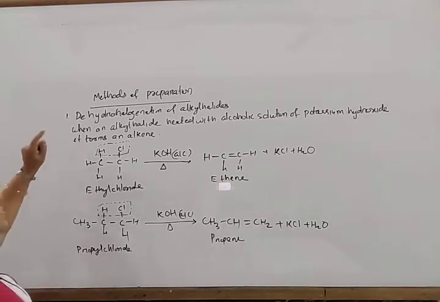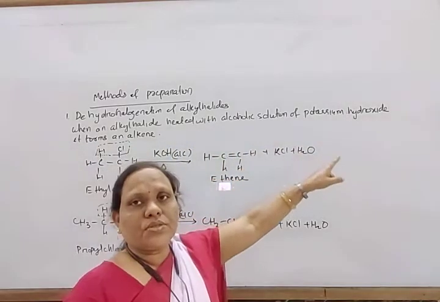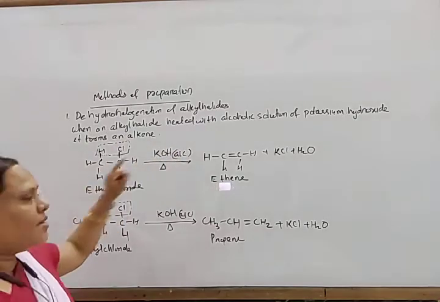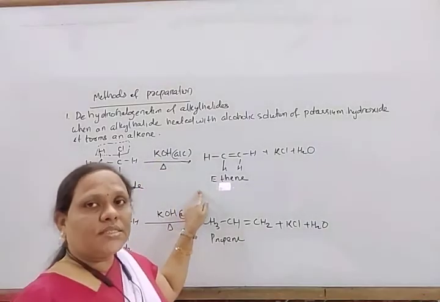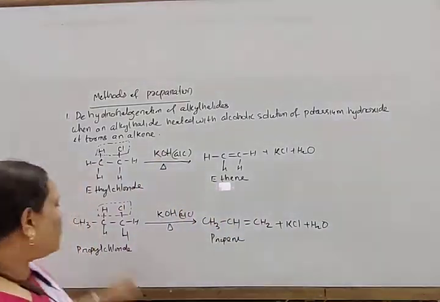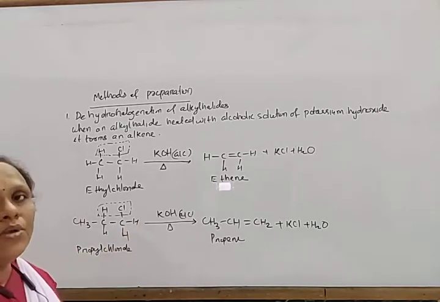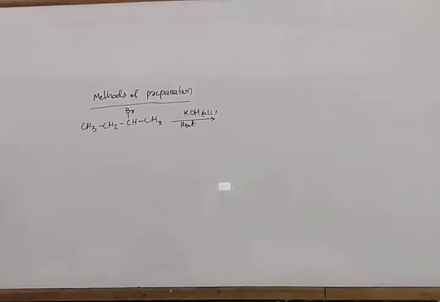So note down this. When an alkyl halide is heated with alcoholic solution of potassium hydroxide, it forms an alkene. For example, ethyl chloride heated with alcoholic KOH forms ethene. Propyl chloride heated with alcoholic KOH forms propene.